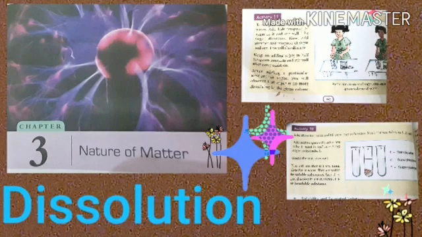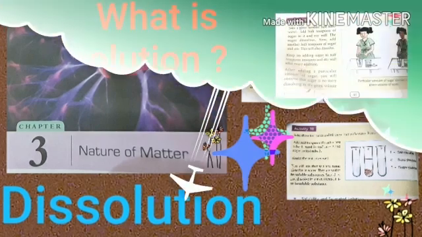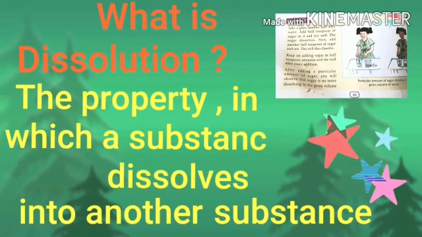Here we reached the last topic of chapter 3, and I can say the last before the summer vacation. Are you ready? Today we are going to discuss what is dissolution. Dissolution is the property in which a substance dissolves into another substance.